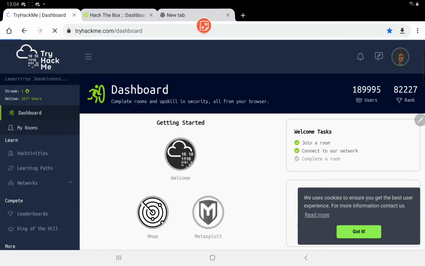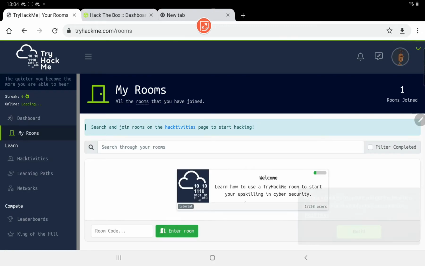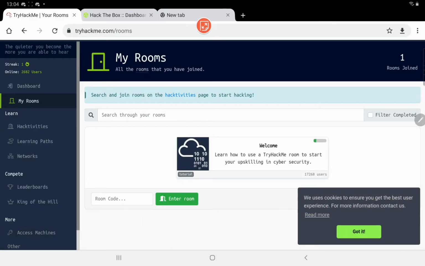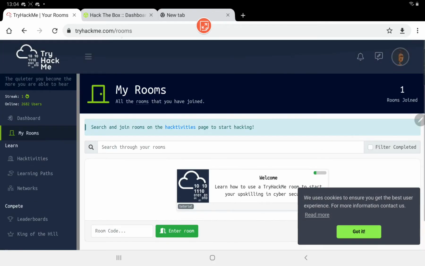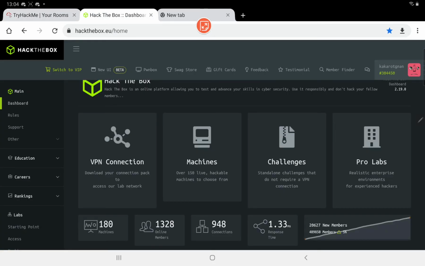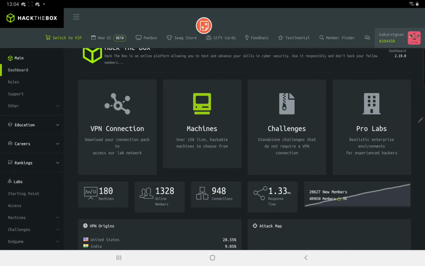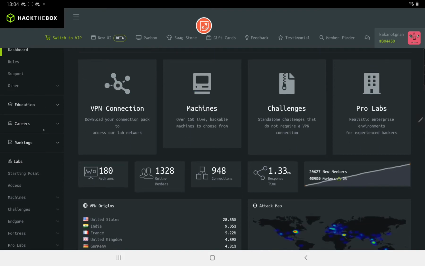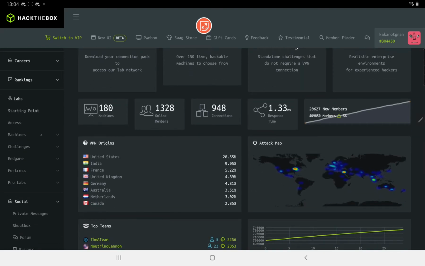Starting with this, you can go into more complex rooms, and you will have a lot of fun doing all this. Then you can go to Hack the Box, which has high-level challenges compared with Try Hack Me. Similarly, you have to connect to a VPN, and then you can access these labs.